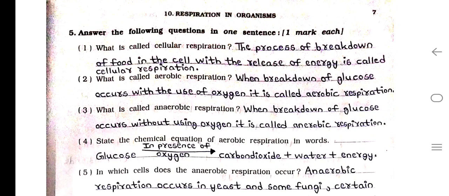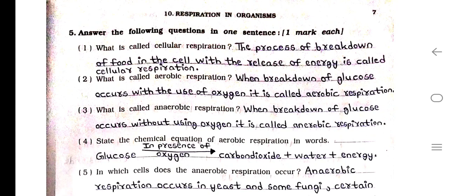When breakdown of glucose occurs with the use of oxygen, it is called aerobic respiration. Number 3. What is called anaerobic respiration? Answer. When breakdown of glucose occurs without using oxygen, it is called anaerobic respiration.